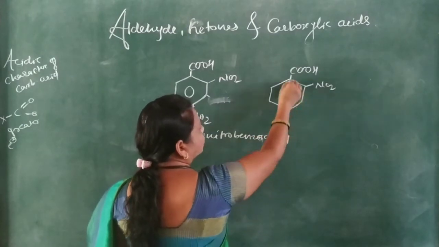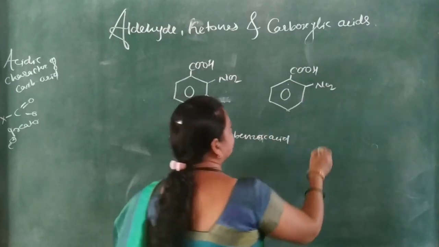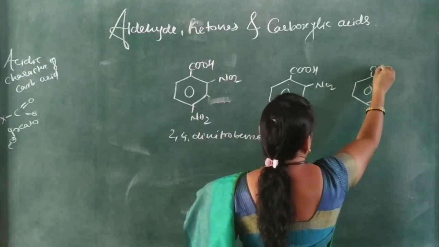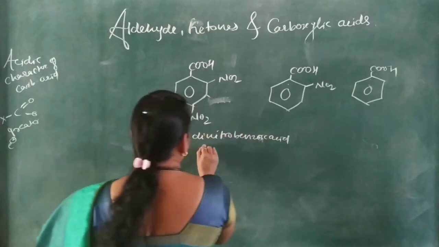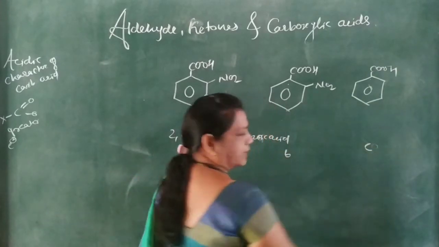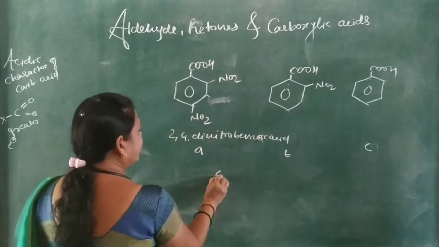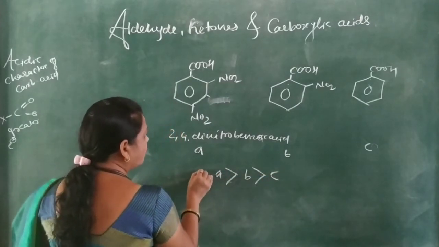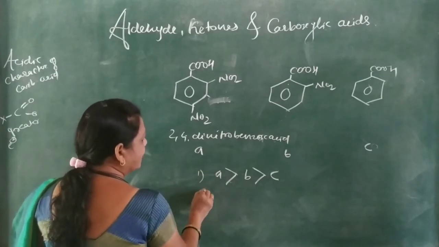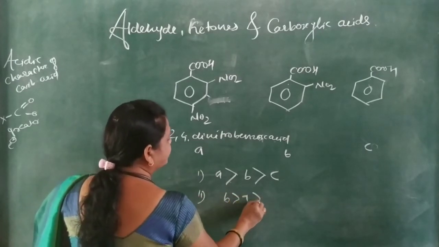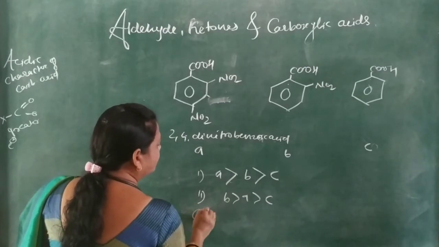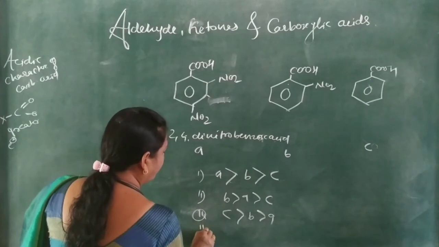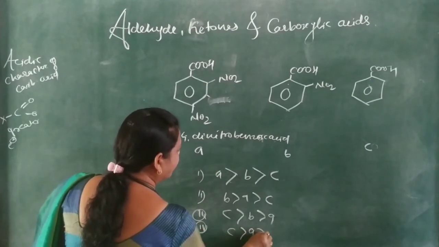This is ortho-nitrobenzoic acid or 2-nitrobenzoic acid, and this is only benzoic acid. Here this is A, B and C. The acidity is A is greater than B is greater than C. And the next logical expression, the second one, is B is greater than A is greater than C. Then the third one is C is greater than B is greater than A. And then the fourth one is C is greater than A is greater than B.